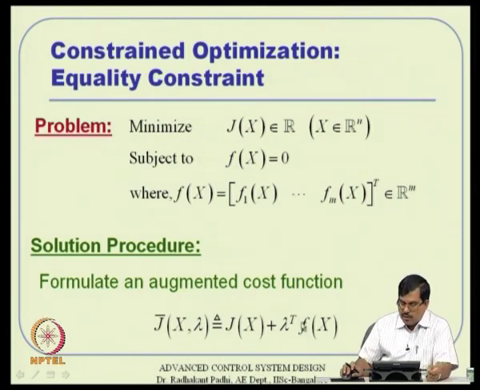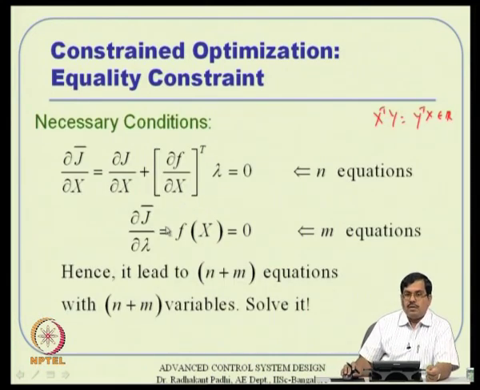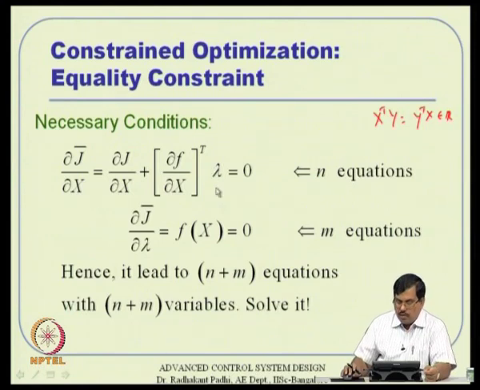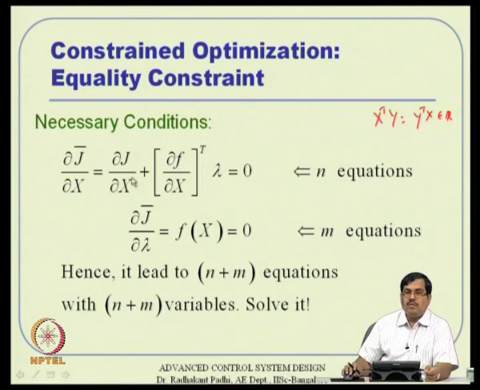So, as part of the necessary condition that we want to satisfy for this optimization problem, the necessary condition turns out to be the same constraint equation. That means we are not violating the constraints. We want to solve these two sets of equations together, where we have n equations coming from this and m equations coming from that. And how many variables? We have x, which is n dimensional, n variables, and lambda, which is m dimensional, m variables. That means we have n plus m equations with n plus m variables. So, obviously, we can solve this.